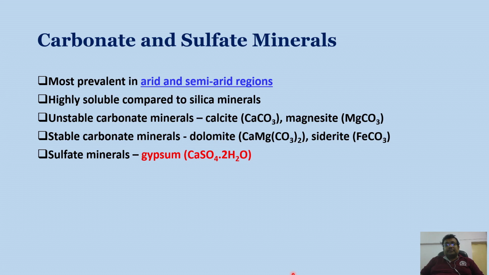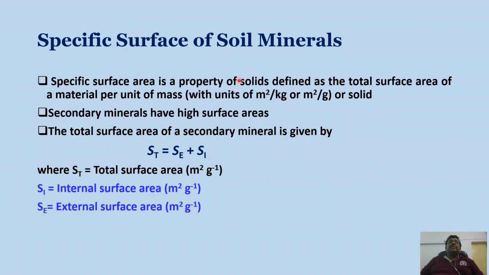Okay. So let us talk about the specific surface of soil minerals. The specific surface area is a property of solids defined as the total surface area of a material per unit mass, and this is represented in square meters per kg or square meters per gram of solid.